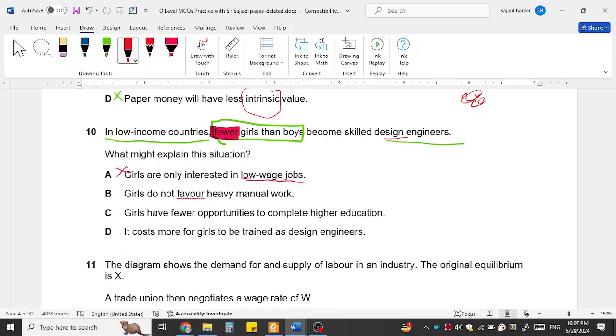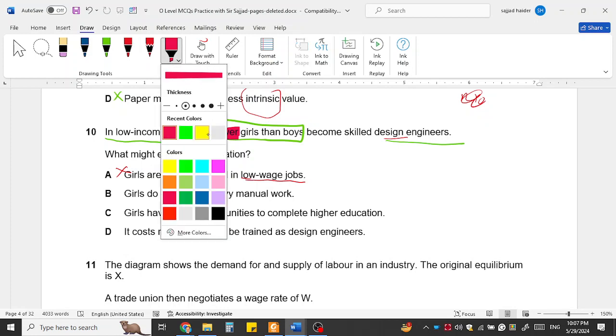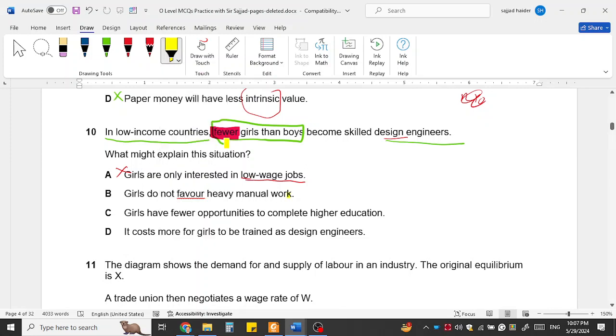Girls do not favor heavy manual work. This could be correct to some extent, the case being that because women are physically weaker, they usually are not involved in doing manual work; rather they prefer to do mental work. They are mentally good. So girls do not favor heavy work.